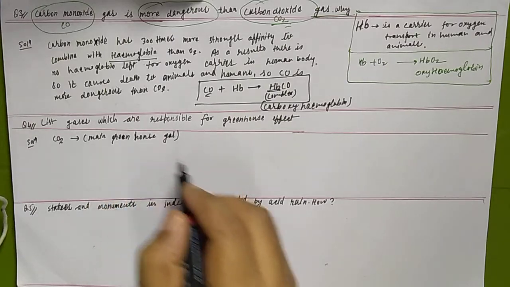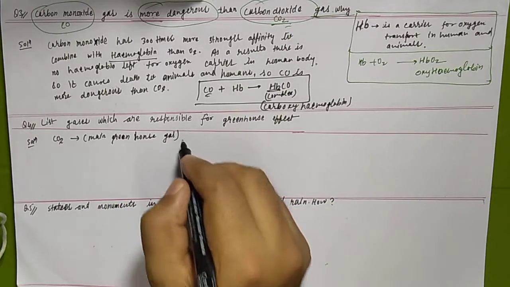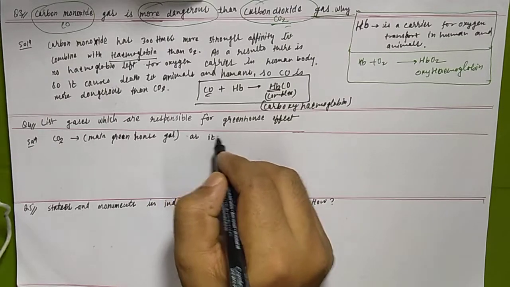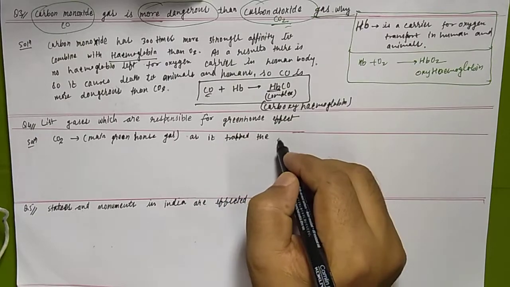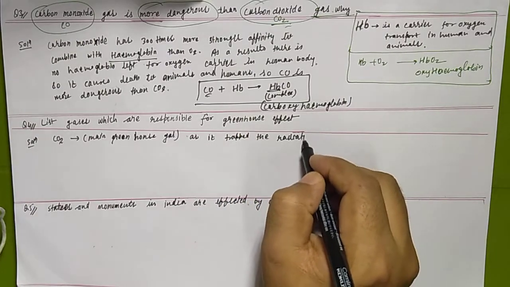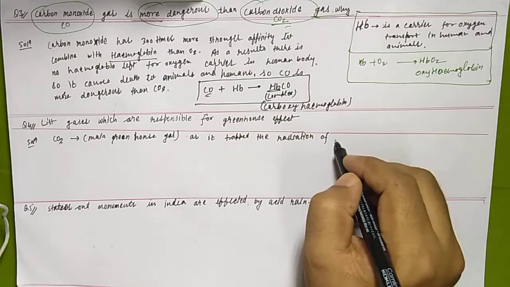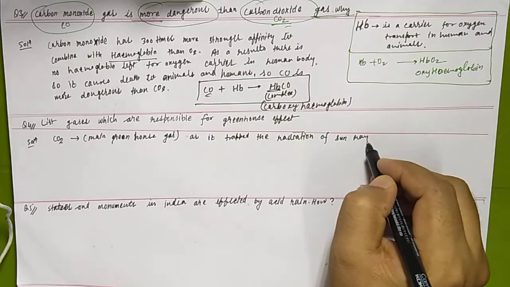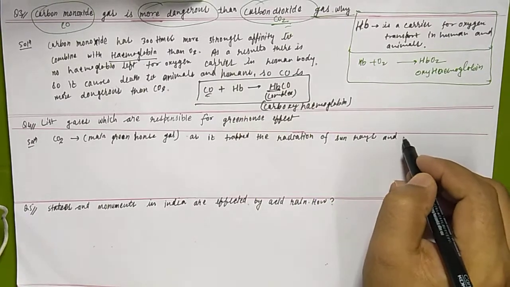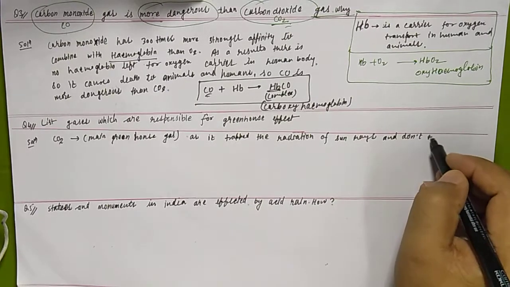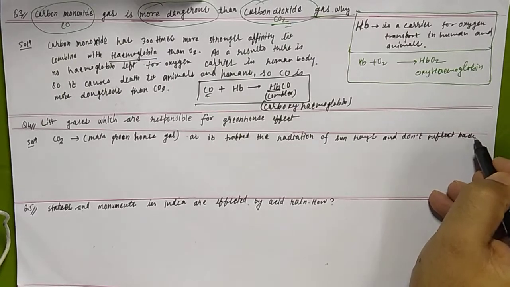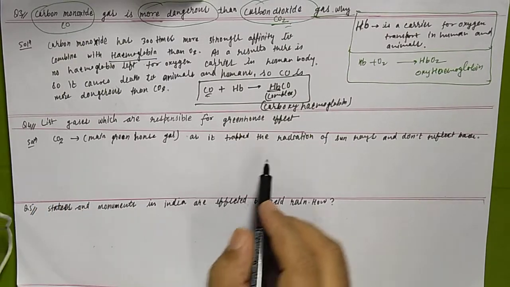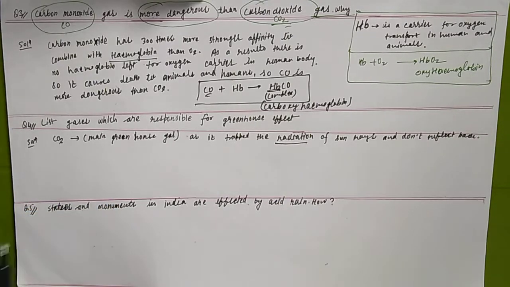It traps the radiation of sun rays and doesn't reflect it back. Since it is trapping the radiation, carbon dioxide is the main greenhouse gas.